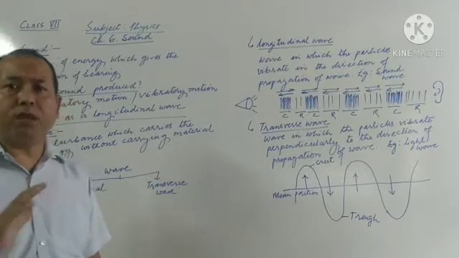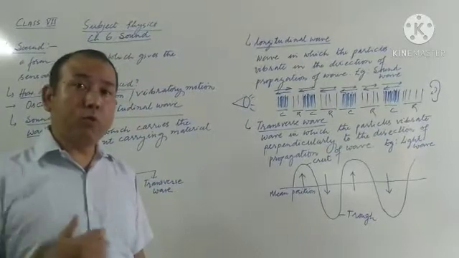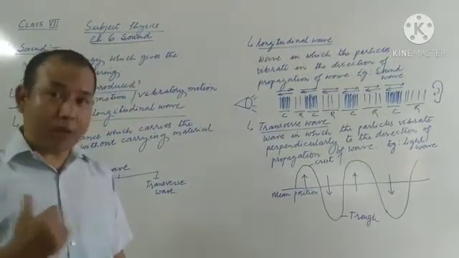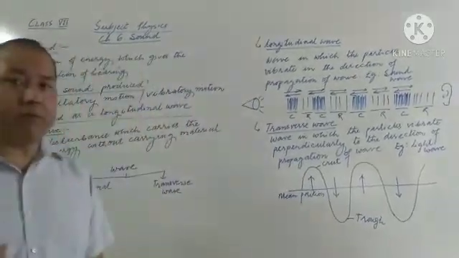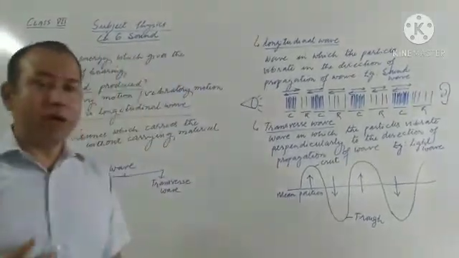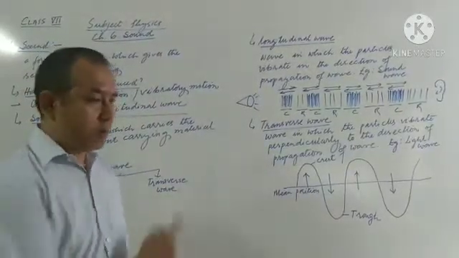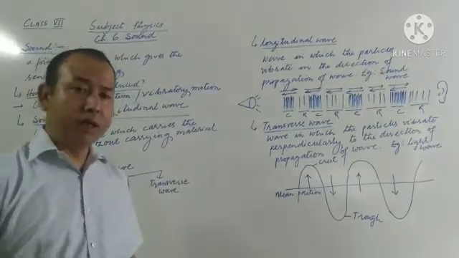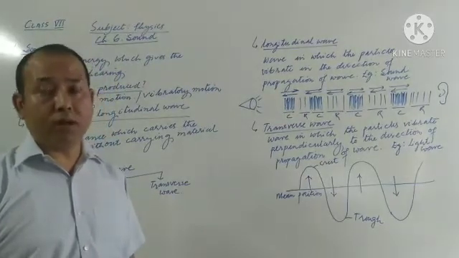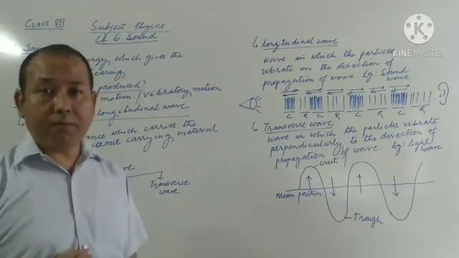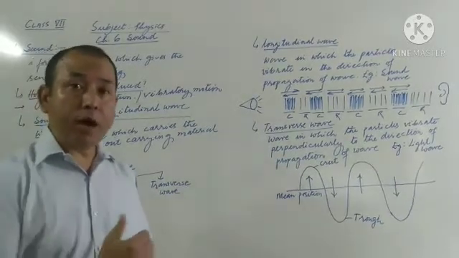Oscillatory motion and vibratory motion, they are almost same. Oscillatory motion is a type of motion in which the body moves to and fro. To and fro means about their mean position, that is rest position. To and fro means going forward and again coming backward, like swinging of a pendulum. It goes up and again comes back to its initial position, then again goes up, then again comes back. Such type of motion is called oscillatory motion. And vibrating also almost same. That is, in vibrating body, the body is said to be vibrating when it performs to and fro motion.